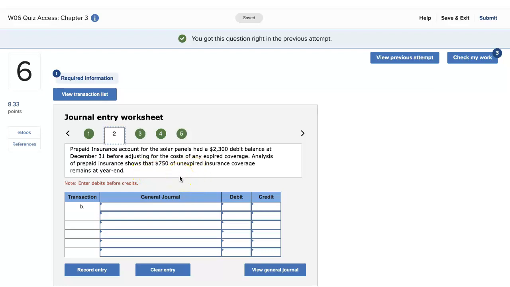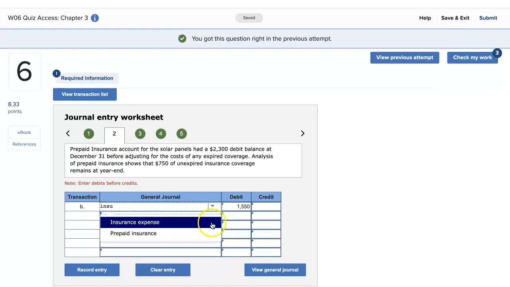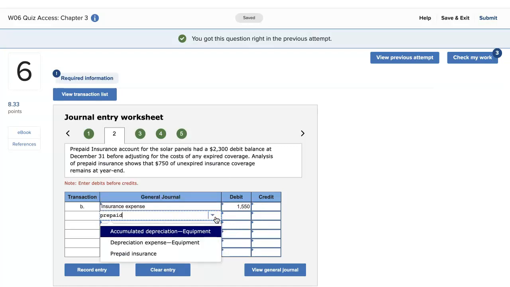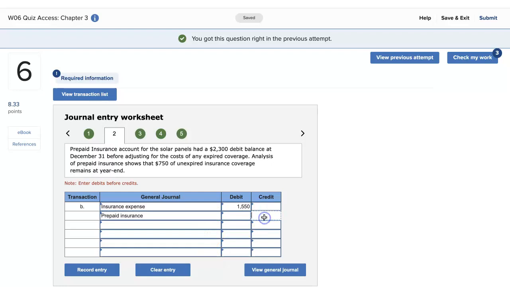So we're going to subtract the 750 from the 2,300, and what we get is 1,550. We're going to debit that for the insurance expense, and we're going to credit the prepaid insurance with that same number.